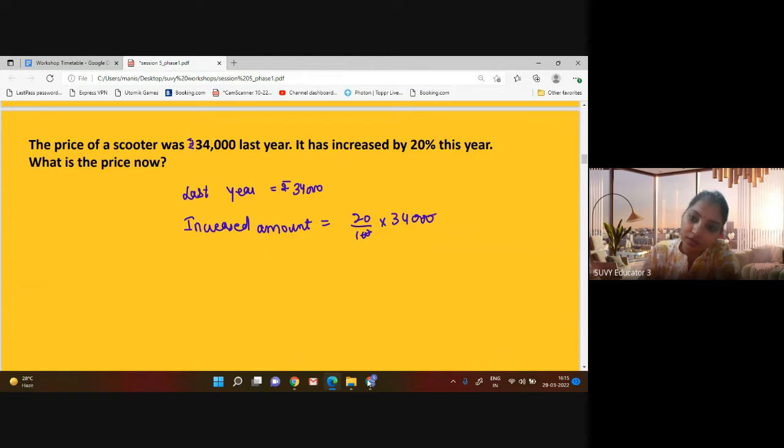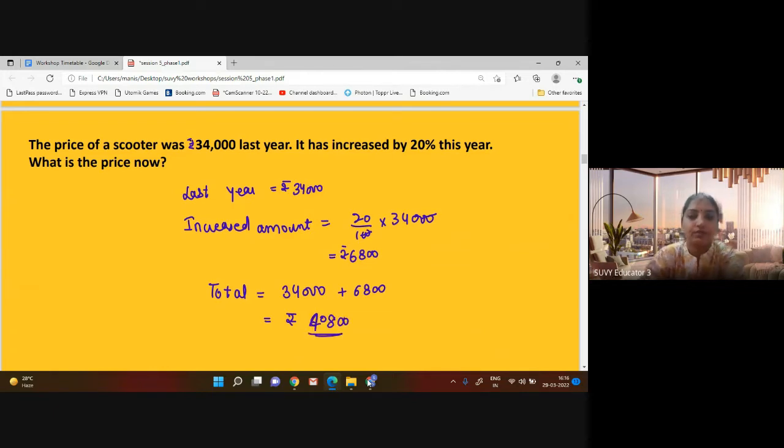So 2 zeros are cancelled. You're left with 6800. So the total amount this year is 34,000 plus 6,800. When we add 34,000 plus 6,800, the total amount is rupees 40,800. This will be the answer to this question.